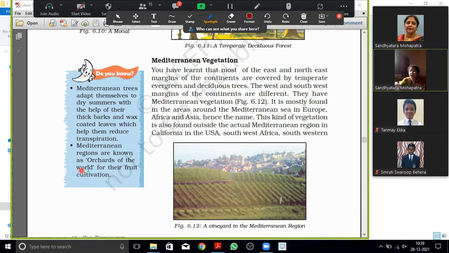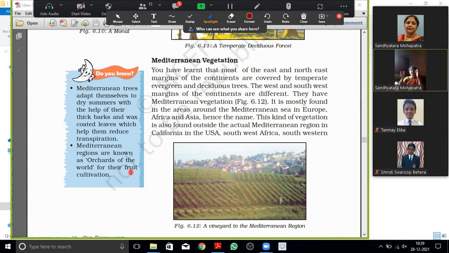Can you see the pointer, the red pointer? It is written over here, orchards of the world. Why is it called orchard? Because it is good for fruit cultivation. Clear? And Mediterranean trees adapt themselves to the dry summer with the help of thick bark.